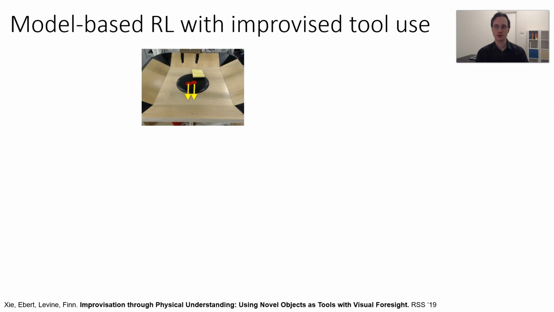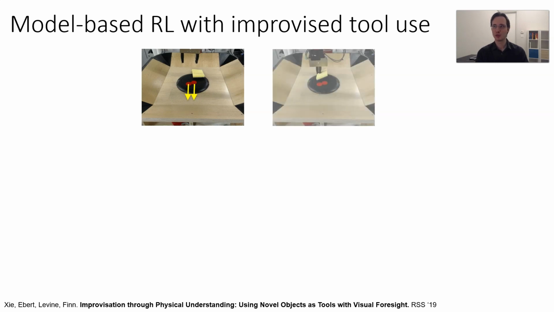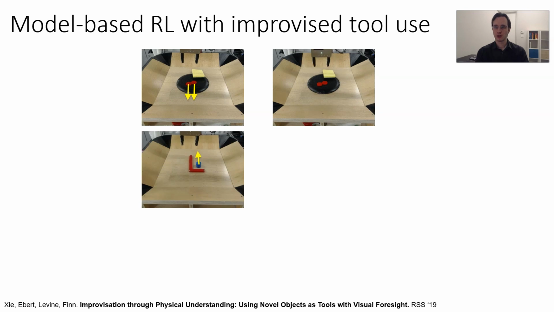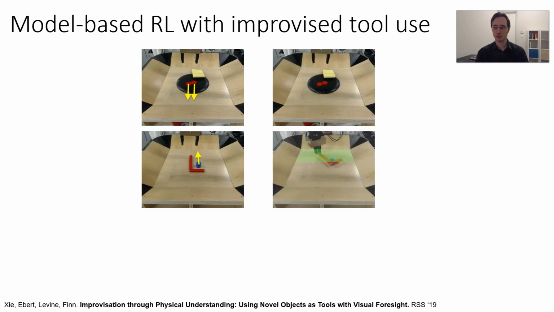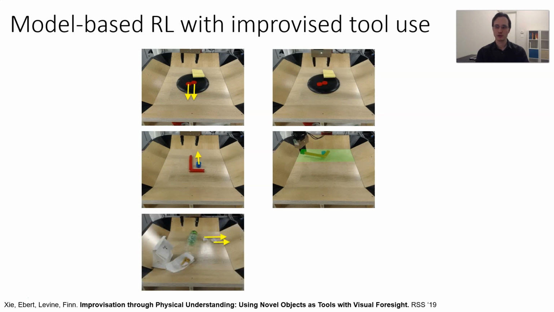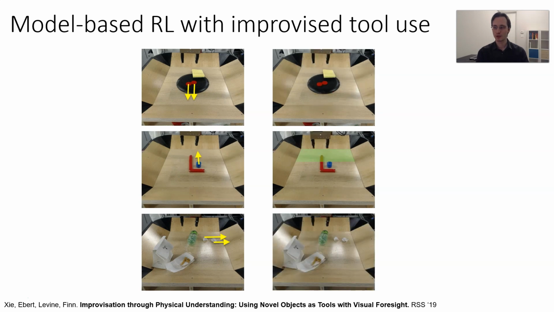We can use a similar recipe to learn tool use. So here we're going to task the robot with tasks that involve moving multiple objects, and it will have to figure out, using its learned model, that it has to use a tool to move both objects together. We could constrain it so that it can't reach out for the object and has to actually pick up the tool. So here the robot's hand is not allowed to leave the green region, and it figures out that it has to pick up the tool and use that to scoop the blue object. And here is sort of an improvised tool use task where some students left some garbage on the table, and the robot figures out that in order to sweep the garbage to the edge of the bin, it has to pick up the bottle and use it as an improvised scoop.